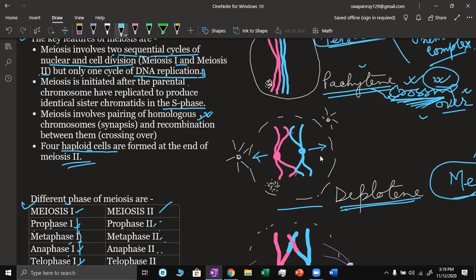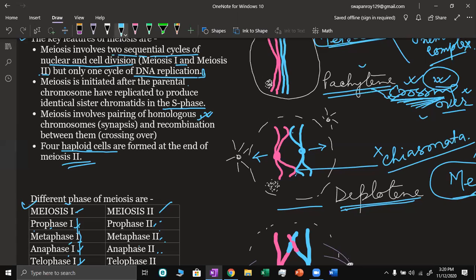This cross-like structure, where the exchange or crossing over has taken place, is known as chiasmata.